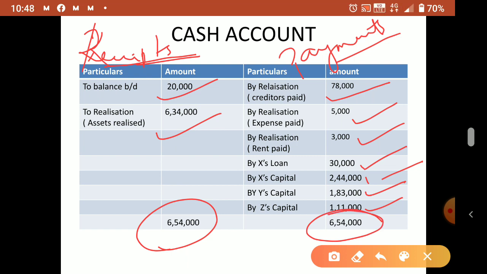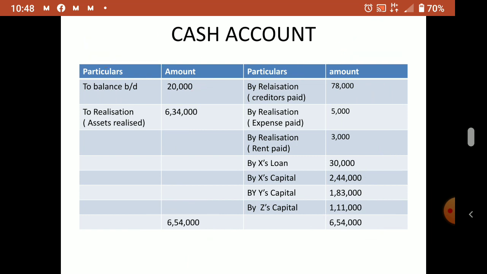6,54,000. Clear, no? So this way you have to adjust the loan. Liability side loan and asset side loan, both we discussed. Liability side loan is a liability for the business. The business has to pay the partner. But asset side loan is what the partner has to pay back to the business. So it will be charged from his capital account. It will not be paid through a different loan account. If it is a liability, then only we make a different loan account and pay separately. Clear? Okay, so please understand, and any doubt you can contact.